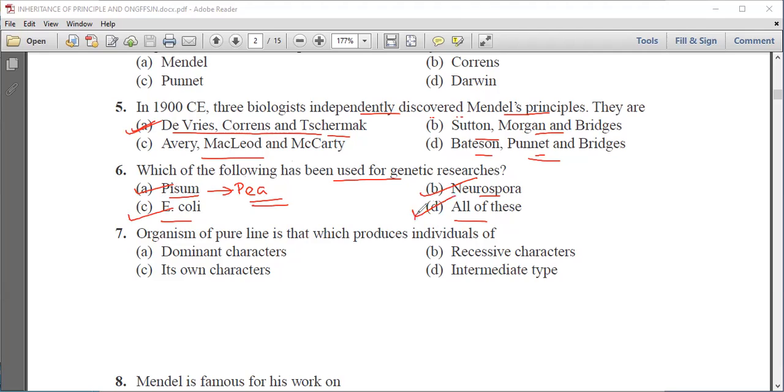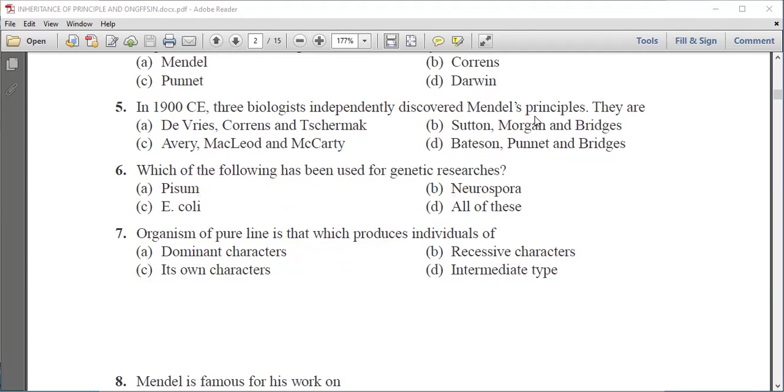That means all of these were used in genetic researches. So D is the right answer. Next question is organism of pure line is that which produces individuals of dominant character, recessive character, its own character, and D is intermediate character. Now we know that organism of pure line produces its own character.